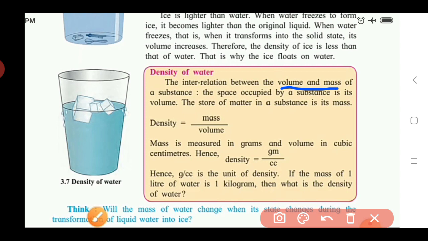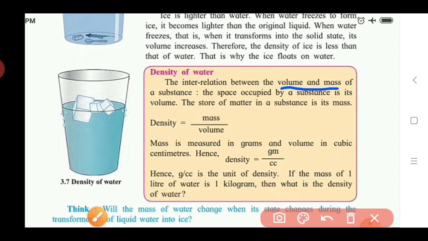Means each and every type of substance, either in liquid, gas or solid state, requires a space for remaining at that particular place, okay. So volume is nothing but the space occupied by a substance, okay. The store of matter in a substance is its mass.